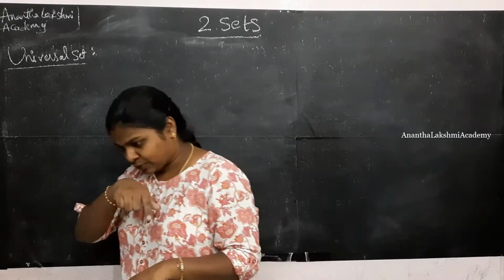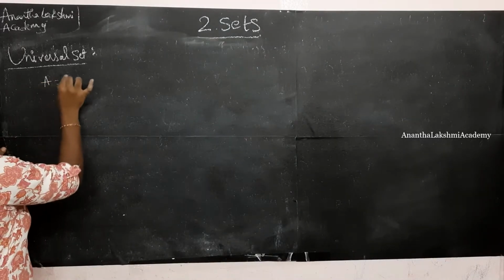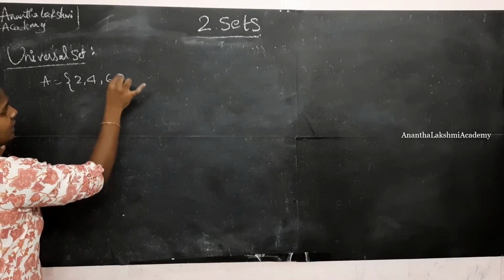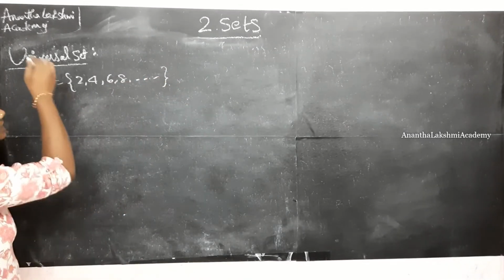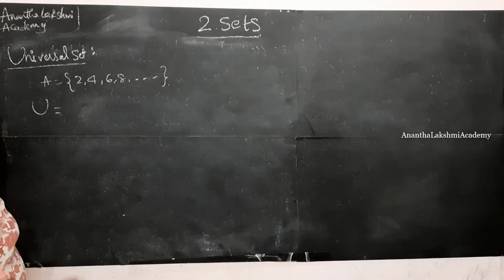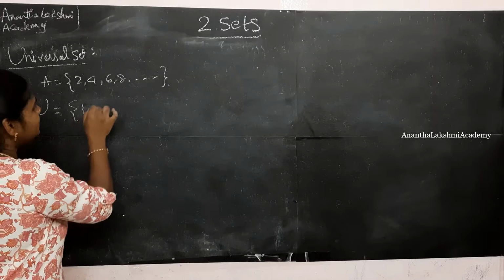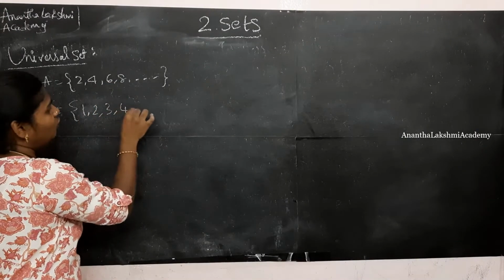Say for suppose A is a set of even natural numbers. Then what is the universal set of these numbers? These are even natural numbers, so where do they reside?